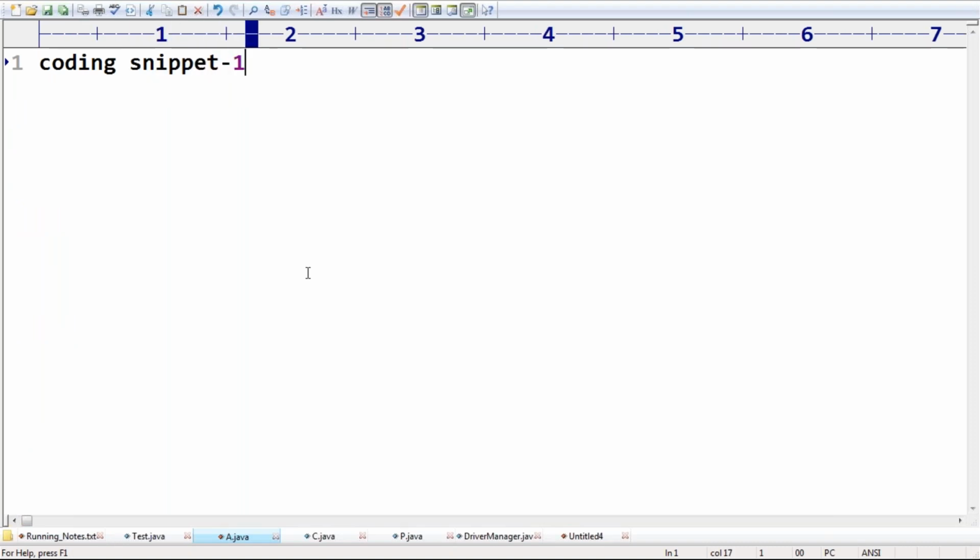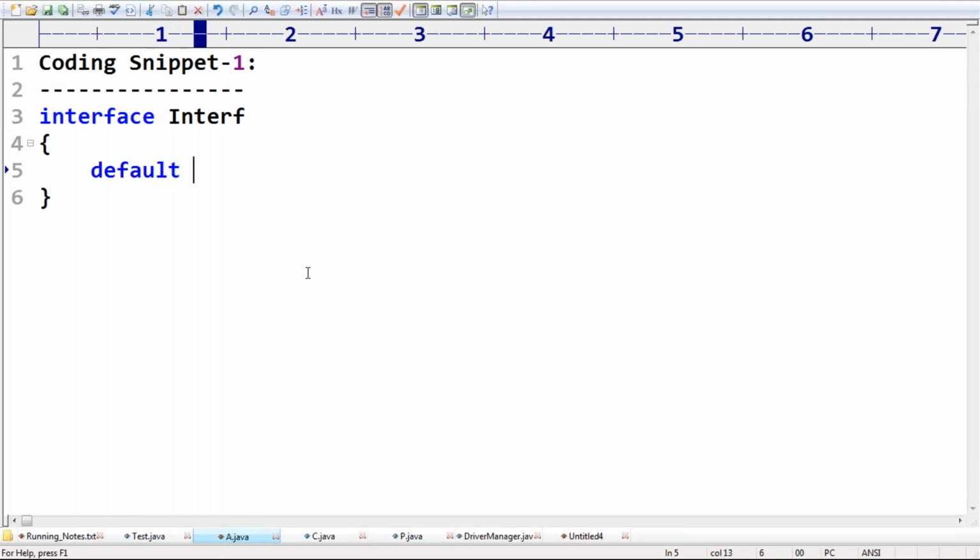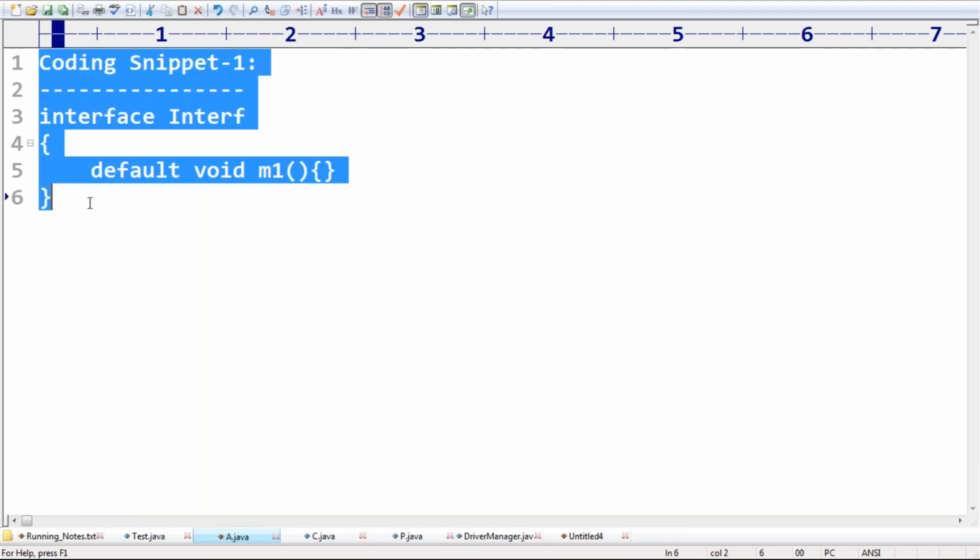Here my code is an interface, and I'm trying to take a default void m1. This is coding snippet 1.